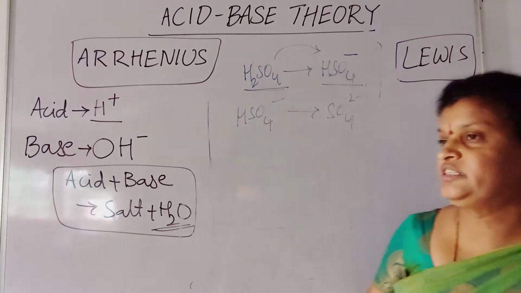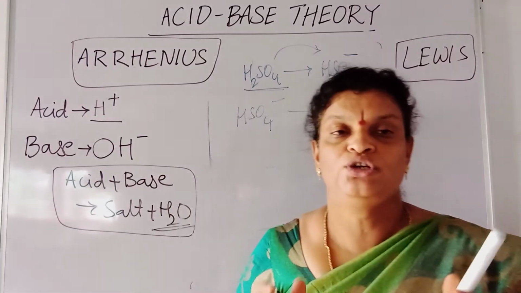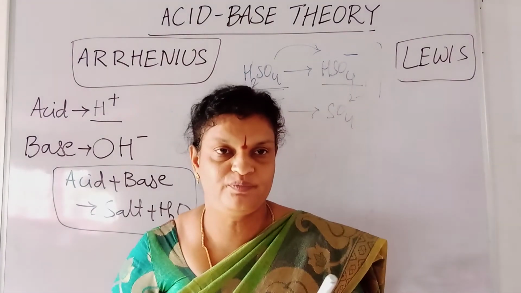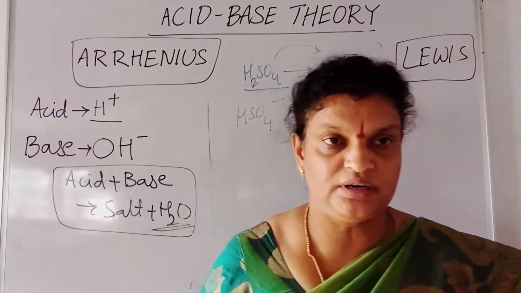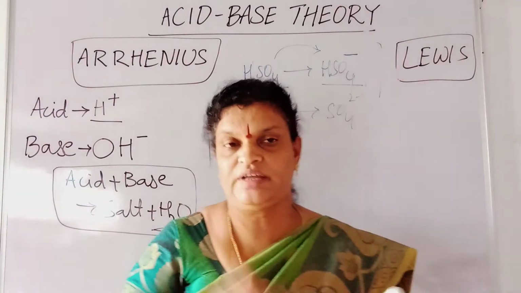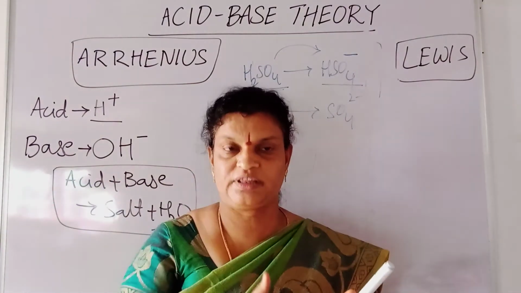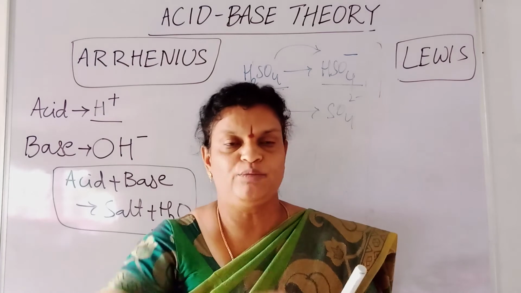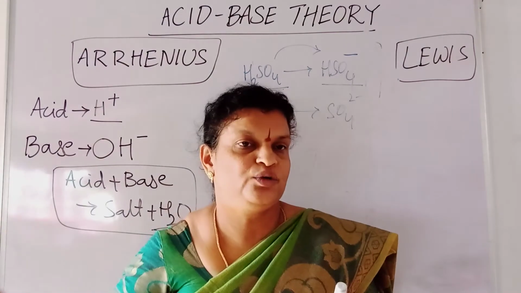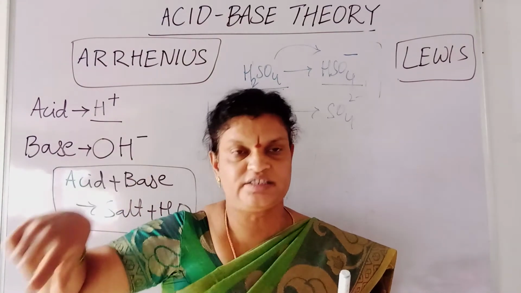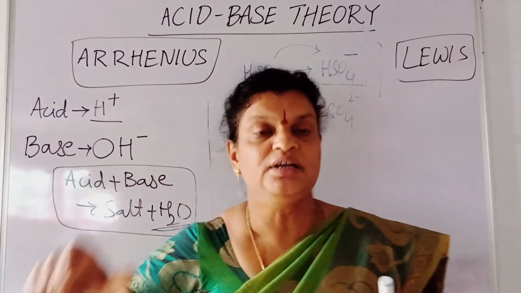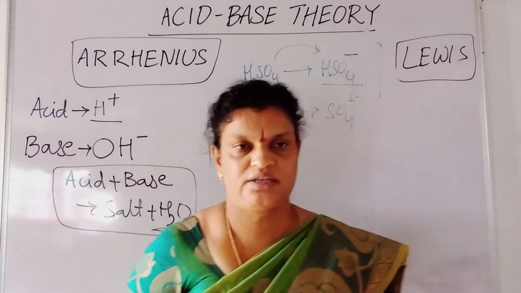Like that, just see that the substances should differ with one H plus ion. If H plus ion is added, they will become the conjugate acid for the starting substance. If you are removing the H plus and you get a substance, then that final substance becomes the conjugate base for the starting substance.